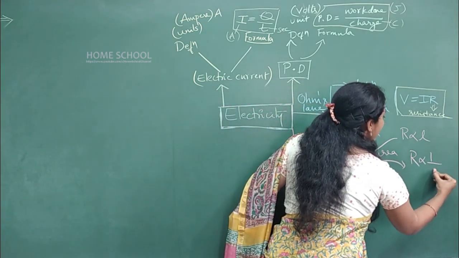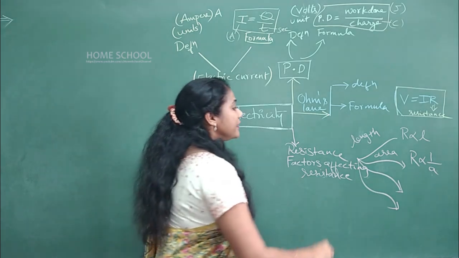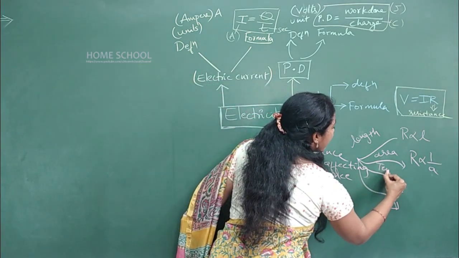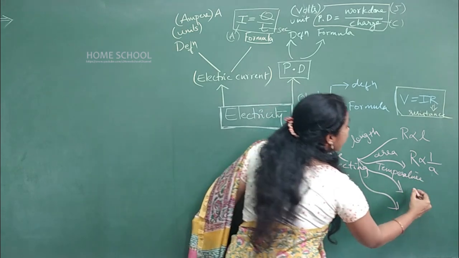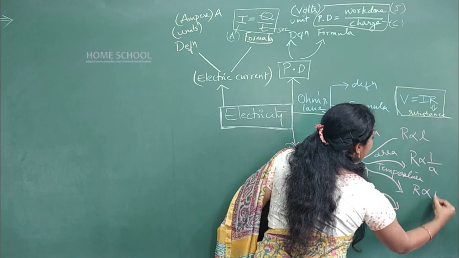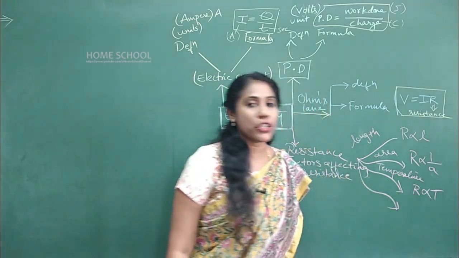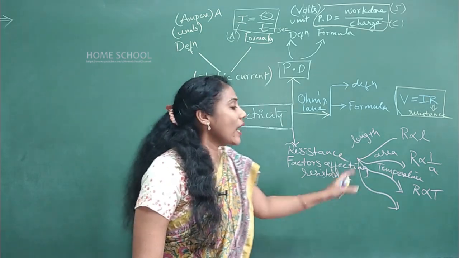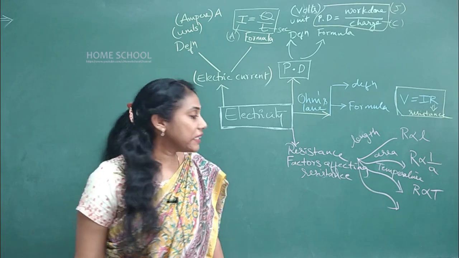Resistance is always inversely proportional to area. The third factor is temperature, and resistance is directly proportional to temperature. Here T means temperature, not time. As the temperature increases, resistance also increases.